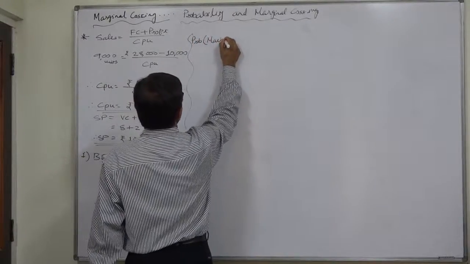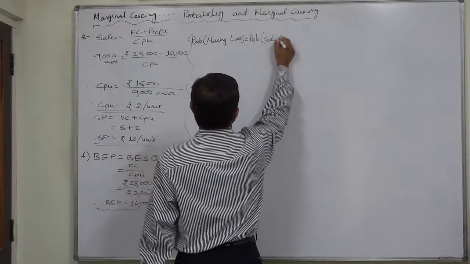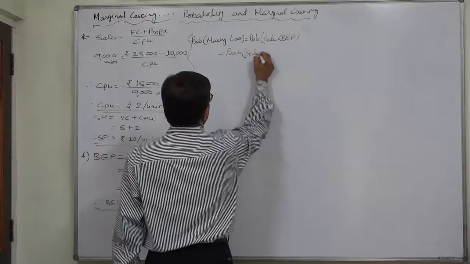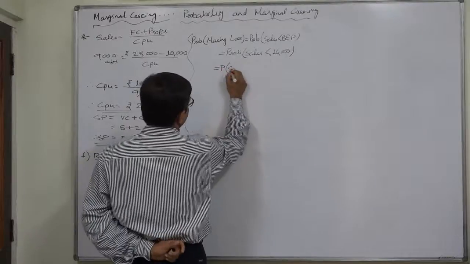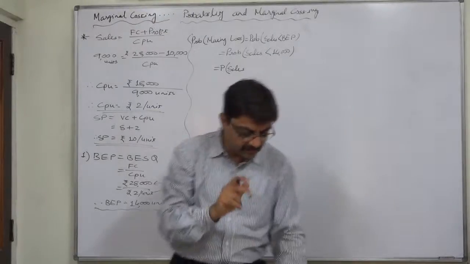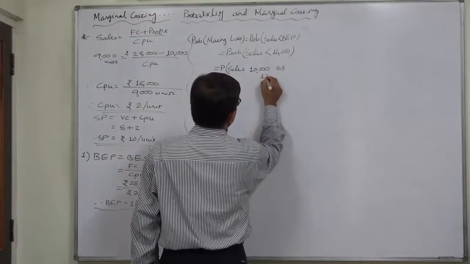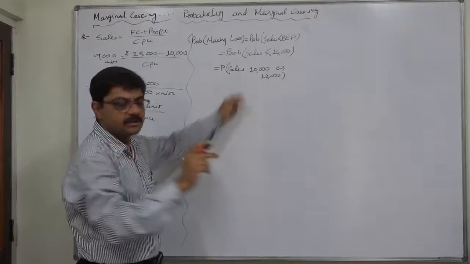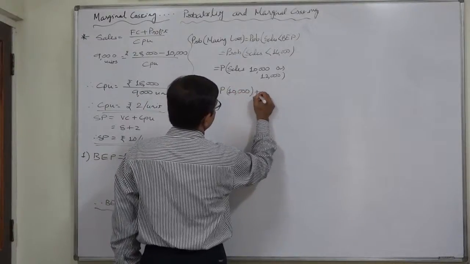Making loss equals probability of sales less than BEP, which is equal to probability of sales less than 14,000 units. Two possible quantities are less than 14,000: 10,000 units and 12,000 units. If either of these two events occurs, the company is going to make a loss in the forthcoming period. So they are mutually exclusive.